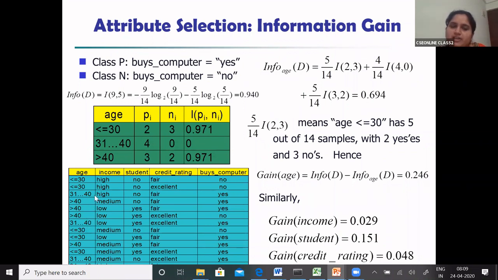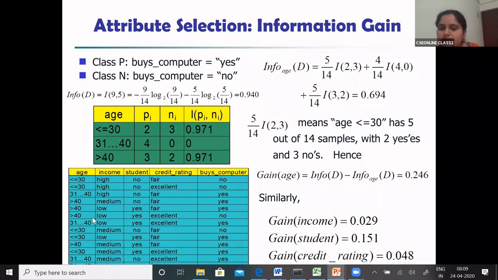So you have to calculate the information gain with respect to income and information gain with respect to credit rating. When you do this, the information gain of your credit rating will be higher. So this will be your child node whenever age is greater than 40.